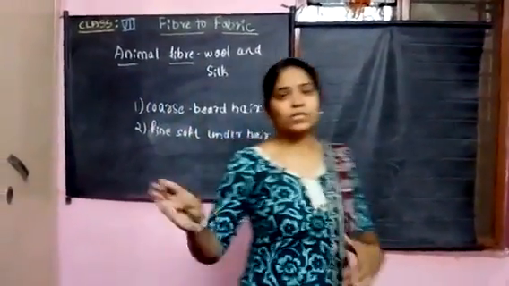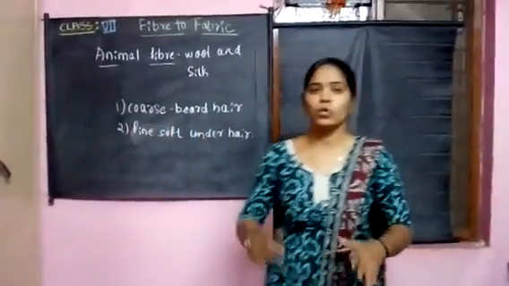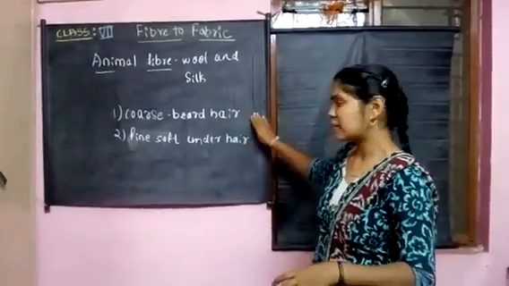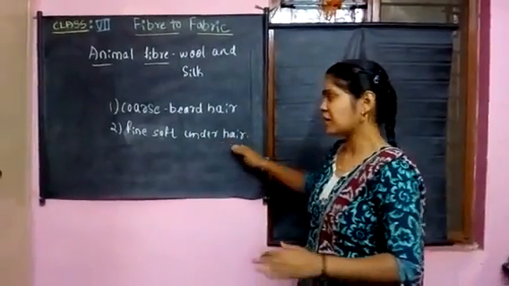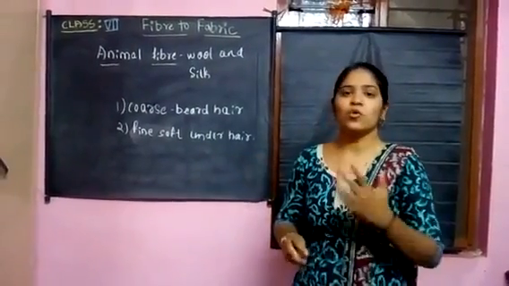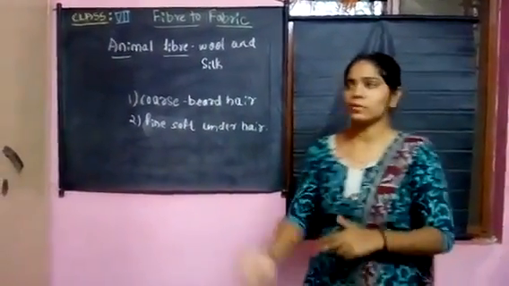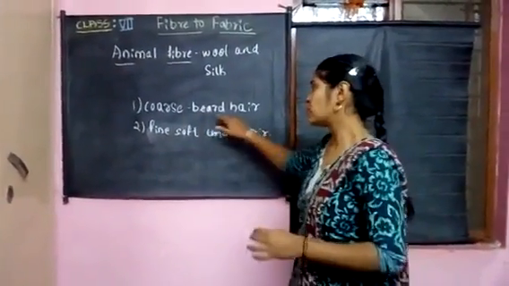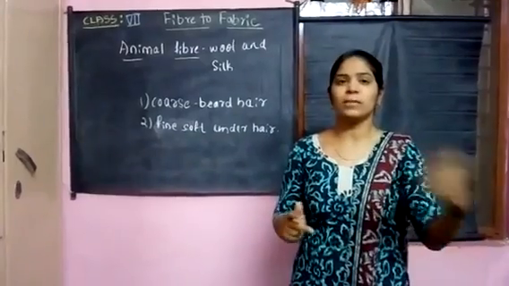So from these two types we will get the woolen materials. This woolen material is mainly made up of fine soft under hair, or we can also say that fine soft hair will yield the wool. That wool will be converted to fabric materials, and the coarse beard hair is used for some other purposes.